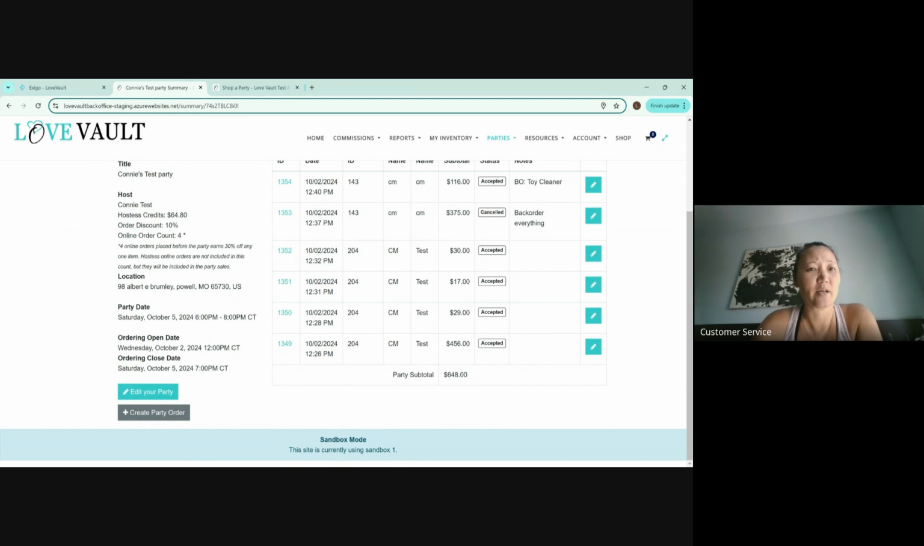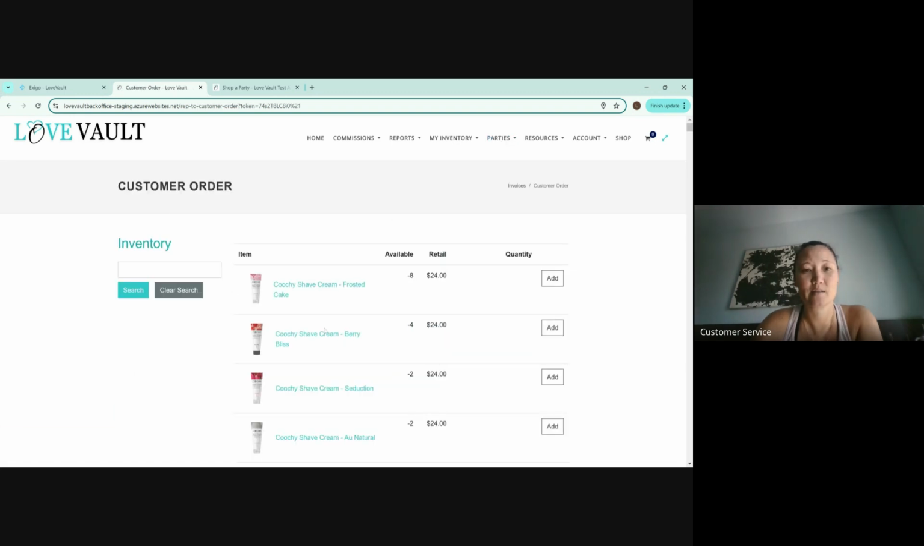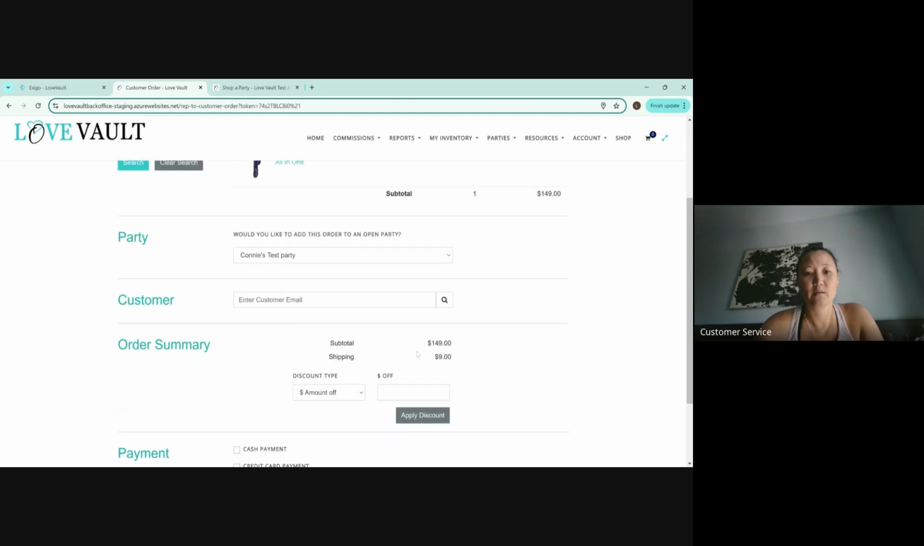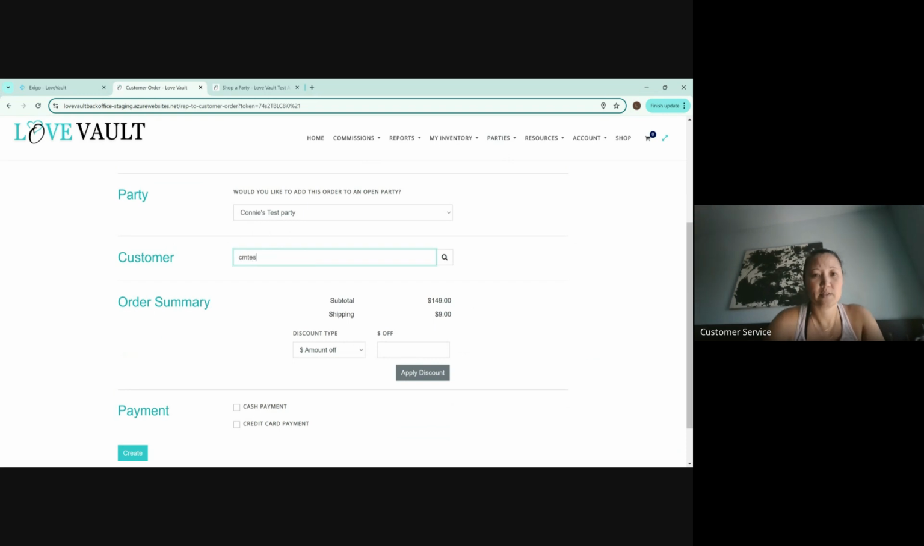At that amount, the hostess gets $64.80. At that hostess level, because it's still under $700, she gets 10%. And then she's got her 4 online orders. Let's go ahead and just to kind of show you, once it reaches $700, this will move up to where she gets unlimited items at 15%. Okay, so let's do that. And let's just find a small one. That should bring it over that. CNN test at gmail.com.